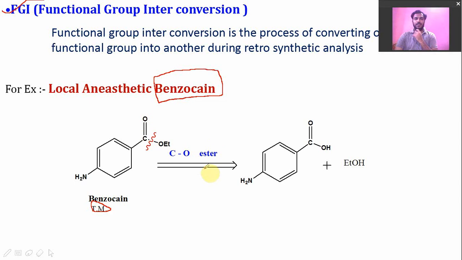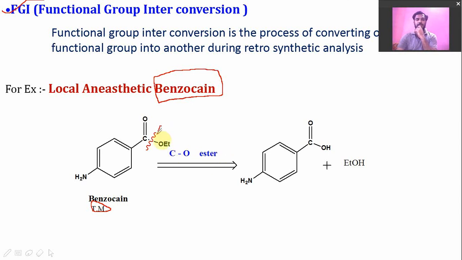In this reaction, if we want to carry out the retrosynthesis of this molecule, we have to follow the reverse reaction first. So this is the retrosynthetic arrow, a double line arrow, and the text which we write over the arrow shows where to disconnect. Here it mentions that the CO bond of the ester is disconnected.